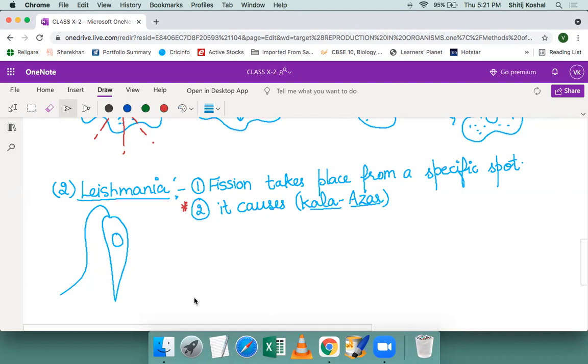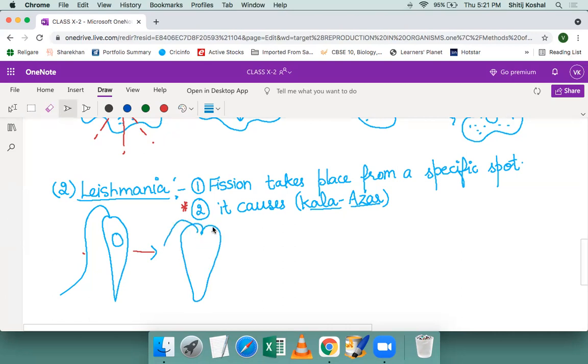Now, how does the fission process start in leishmania? We know that it has a more complicated body because of the presence of this flagellum. So obviously we cannot cut it like this or in any plane. Otherwise, while dividing, where will this flagellum go? So we'll have to take care when we show the process of fission in leishmania. It starts from flagellum. So this is the parent leishmania.